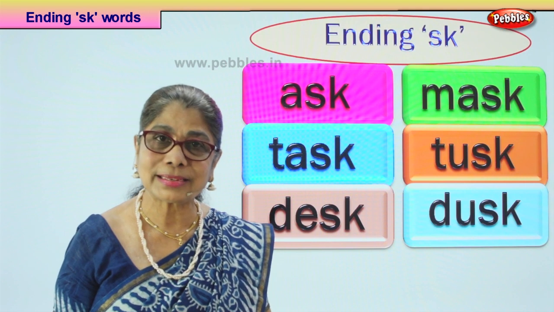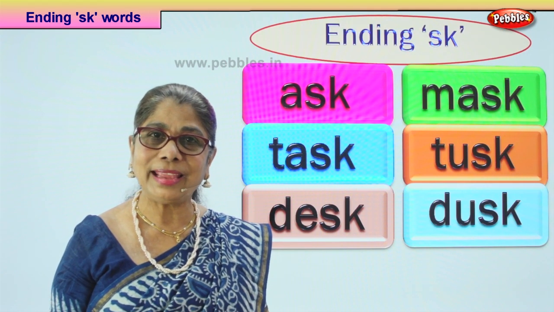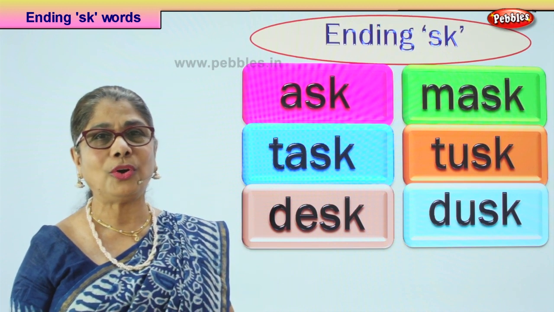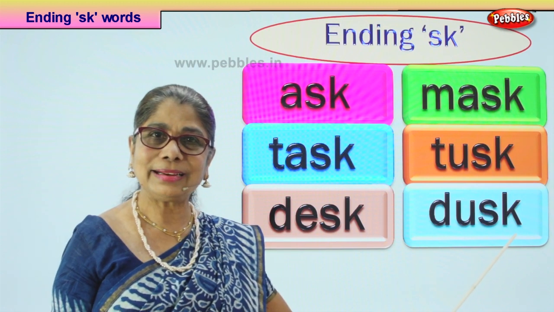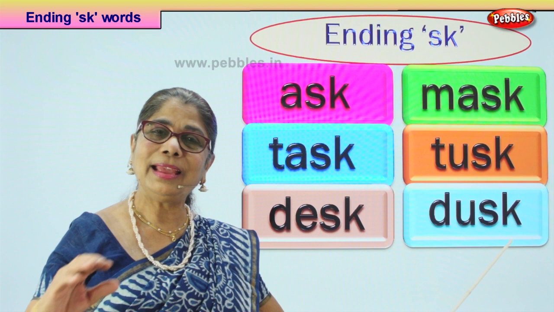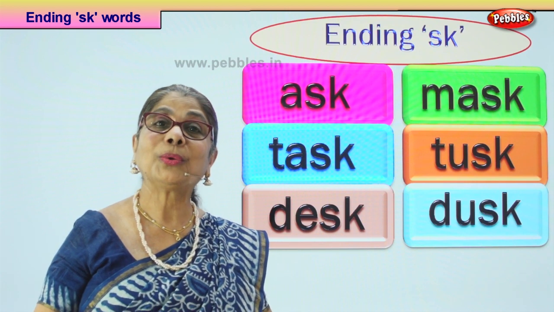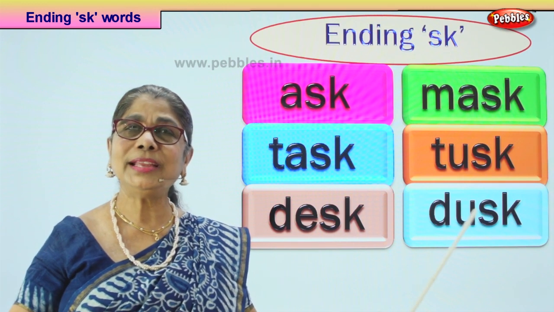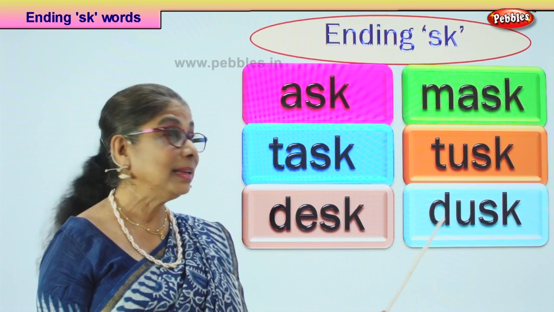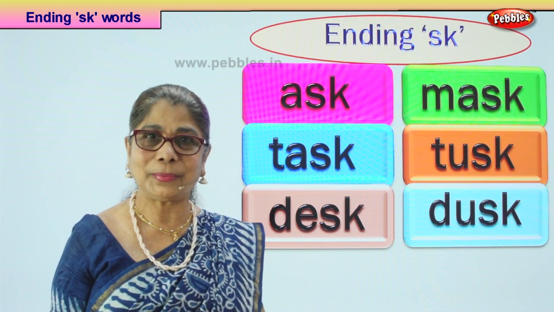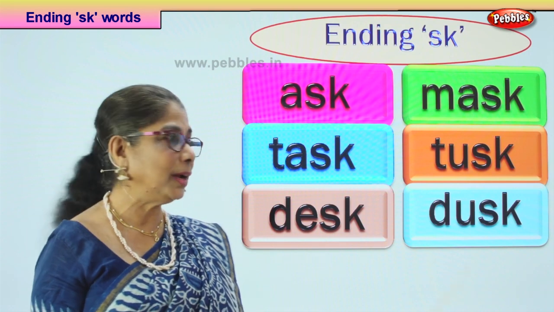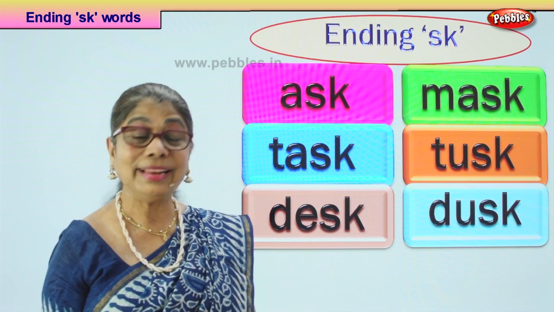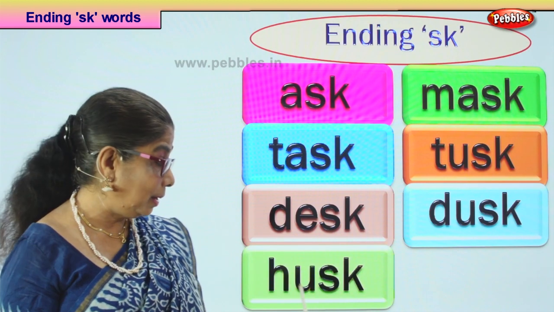Dusk. What is dusk? In the evening, the sun is going to set and the light is almost gone. Dusk. The light goes and there's a little bit of light and it's so colorful. When the sun goes down, it's so colorful, blue and pink and orange shades come up in the sky, and the dusk is a beautiful sight to look at. Yes, most children love to paint the picture of a dusk. Nice silhouette. Yes, good. Let's look at the next word, and here we are.